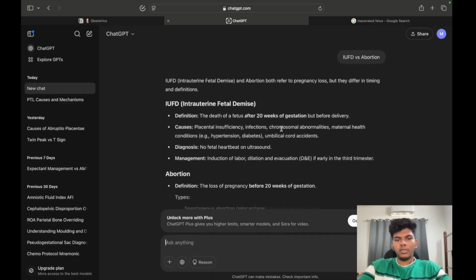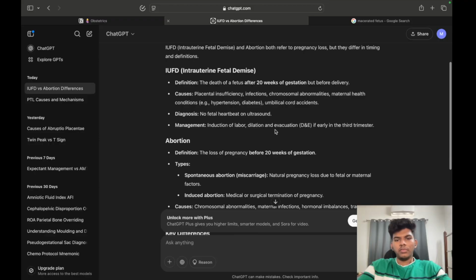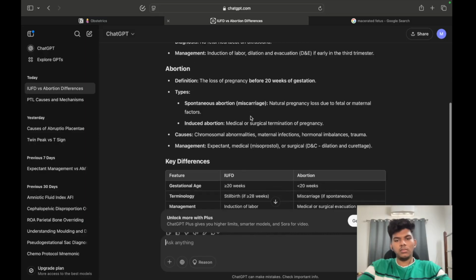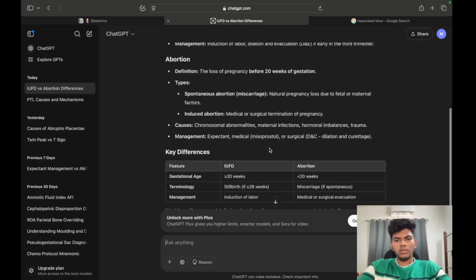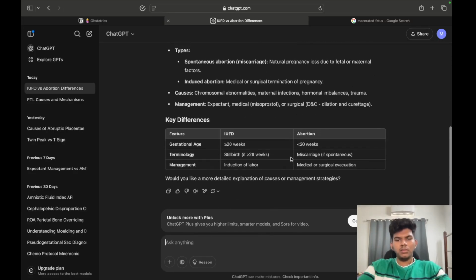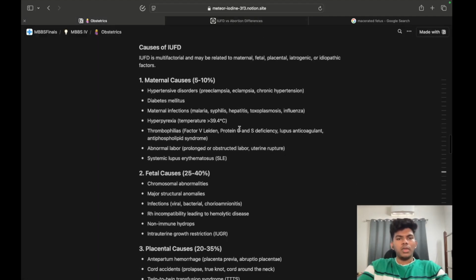IUFD is after 20 weeks, with causes like placental insufficiency, chromosomal anomalies and a lot of other things; induction of labor and D&E are the management steps. Abortion is the loss of pregnancy before 20 weeks, spontaneous or induced. So mainly the criterion is the 20 weeks mark. The terminology is stillbirth in this case if greater than 28 weeks, and miscarriage if it is spontaneous.